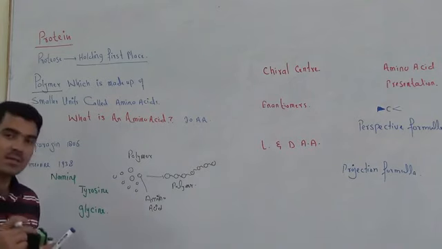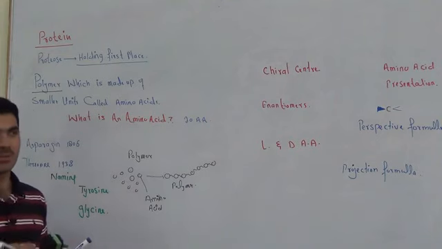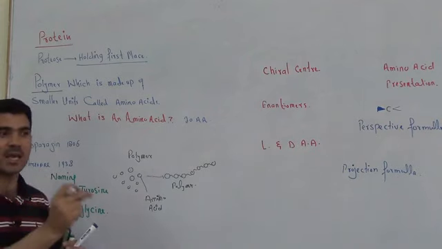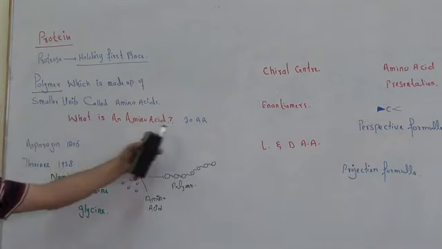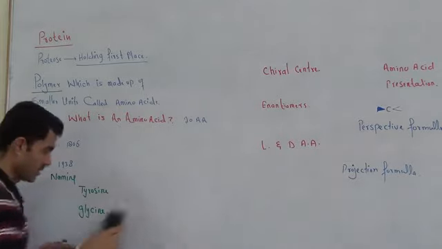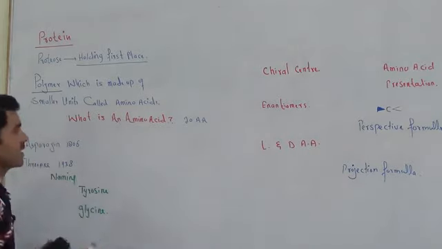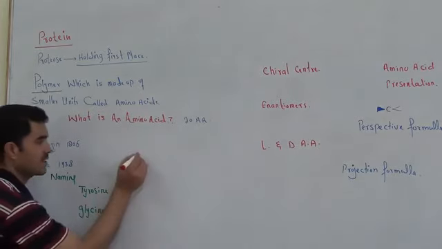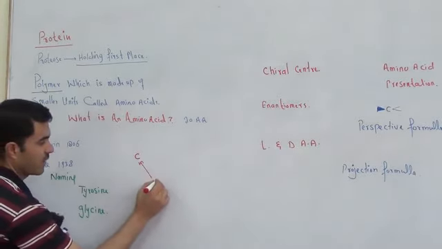So now the question arises in the mind of a student: what is an amino acid? Because if we are able to learn the basic unit, we will definitely be able to understand the whole protein. So let's come to the amino acids. What is an amino acid? An amino acid is a compound. Compounds are different, inorganic and organic. An amino acid is an organic compound that contains a central carbon atom, and that carbon is called the alpha carbon.